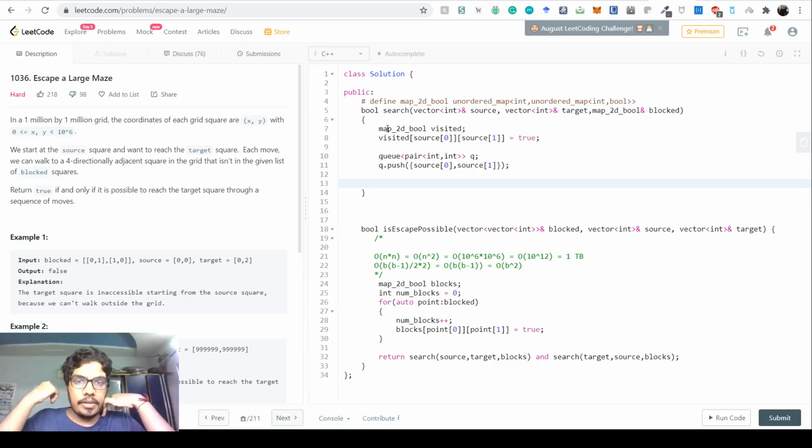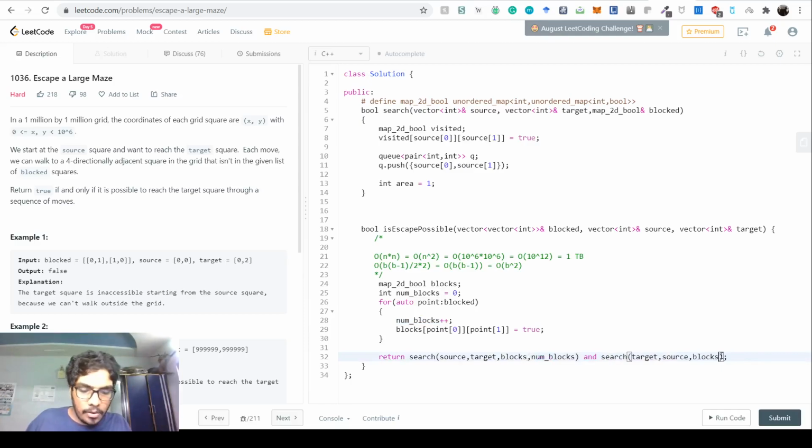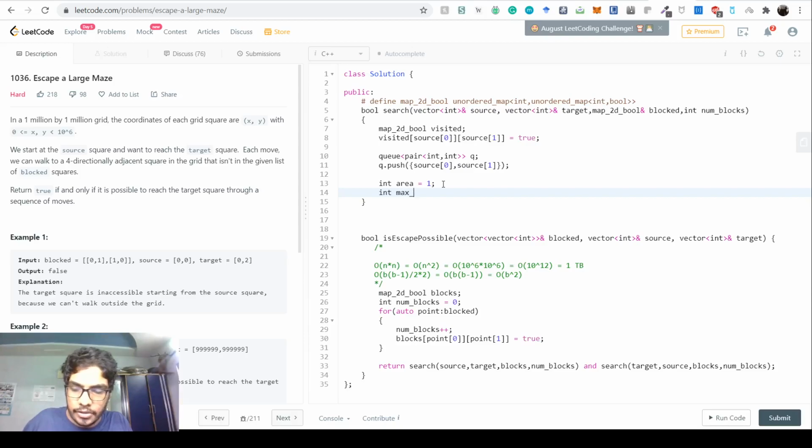Once we have done this, we also have to have this variable area, which is 1 initially, because we only see the source. Now you know what is area? The area is what we decided, it's b into b. So for the area we'll also have to pass in the num blocks, the number of blocks. So we know that the area is bounded by number of blocks into number of blocks. So this is int max area, how much you should check.